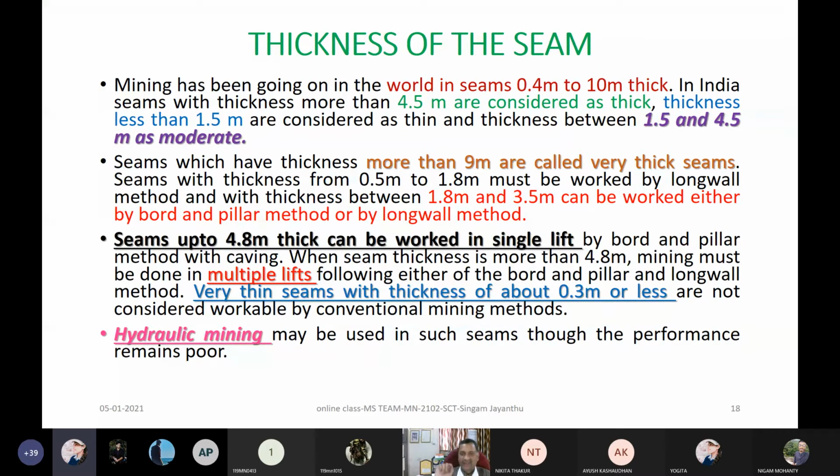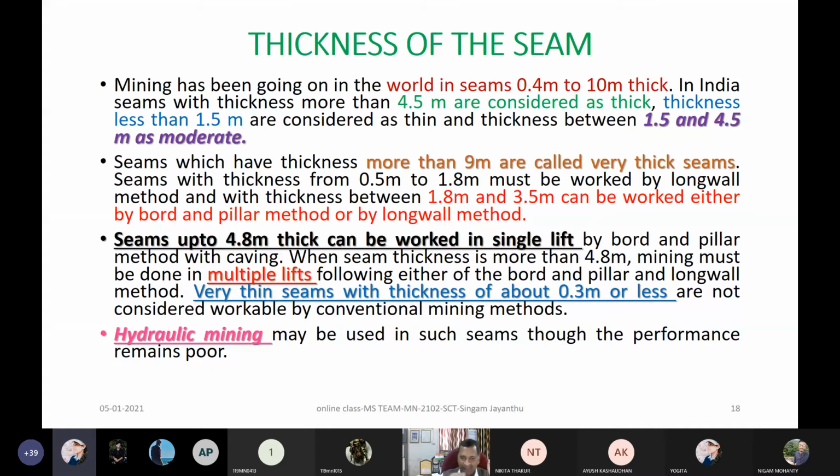Now, when it is with stowing, then it is better to go from bottom to top. That means you are allowed to work in ascending order in stowing or backfilling methods of mining. In the descending order of the seams, in chronology from the surface, you extract when it is by caving methods. The reason is very simple.